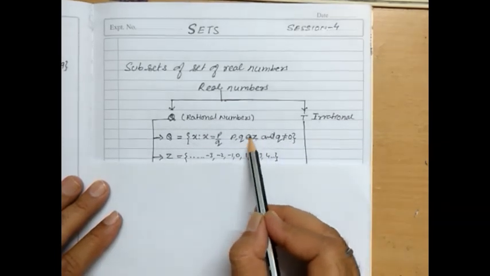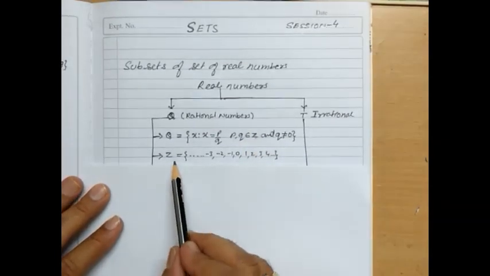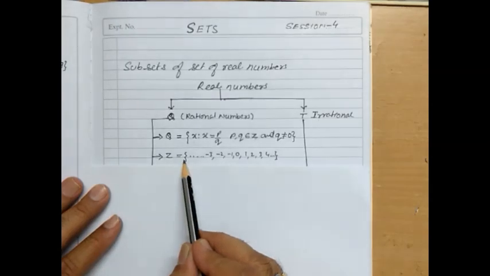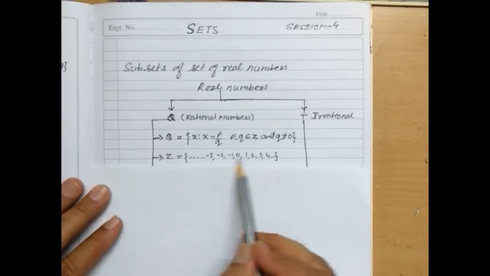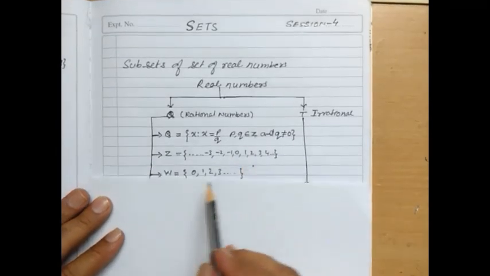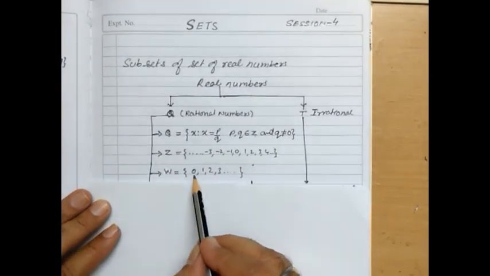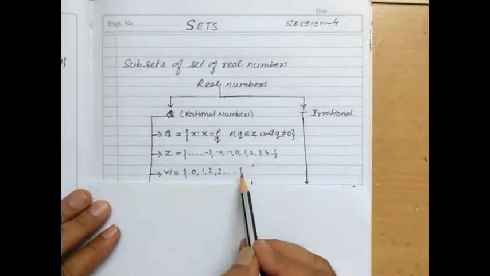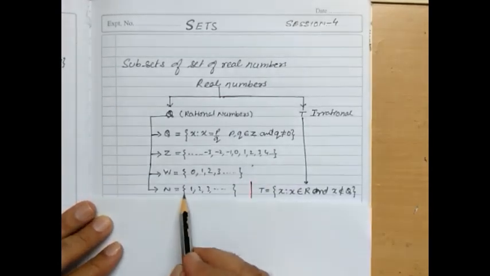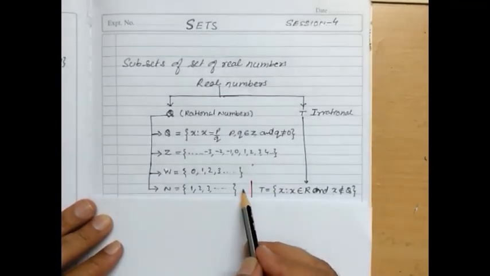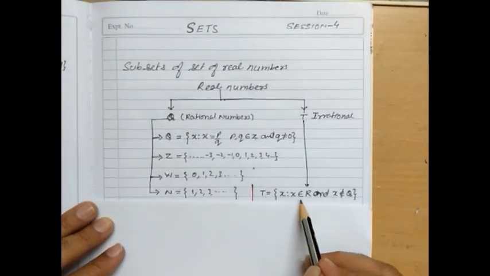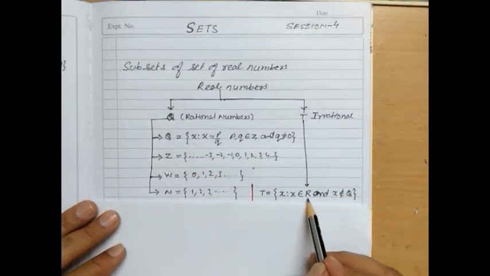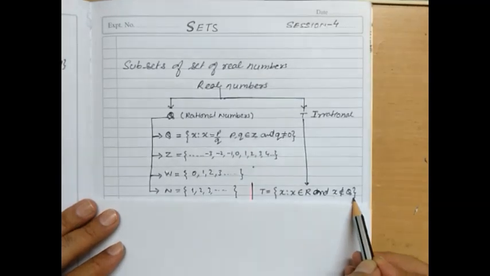Now when we are talking about the integers, we see the integers range from negative infinity to positive infinity. Further, we say there is a whole number which starts from 0, 1, 2, 3 and so on, and natural number starts from 1, 2, 3 and so on. When we talk about the irrational numbers, the irrational numbers are the set of what? All the real numbers which are not equal to rational numbers, isn't it?